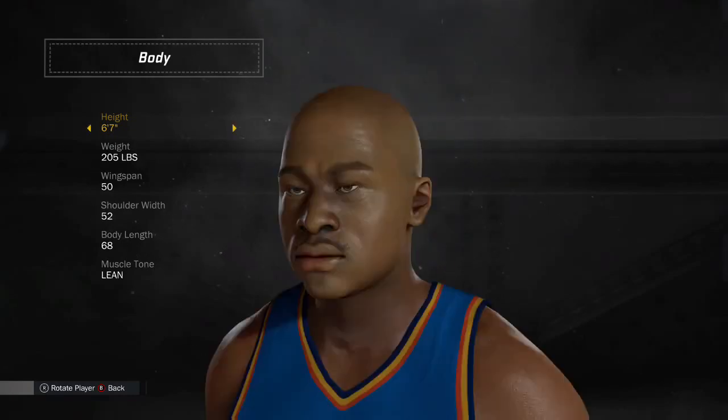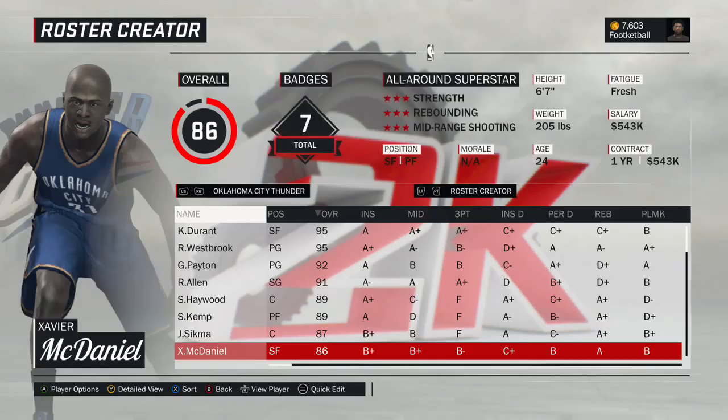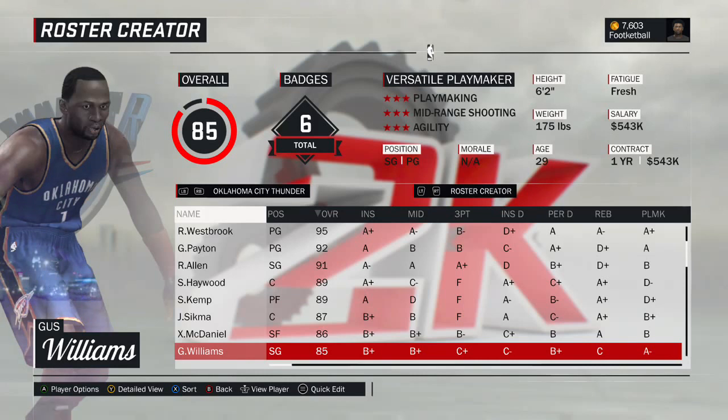I'm sorry, he was number 34 for the Sonics, but that was already taken by Ray Allen, so I just made him number 31. Gus Williams. This is where's Gus Williams at? 1982 version of Gus Williams, same as Jack Sikma.